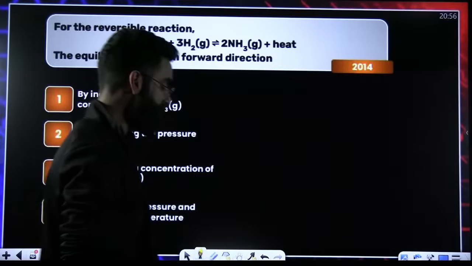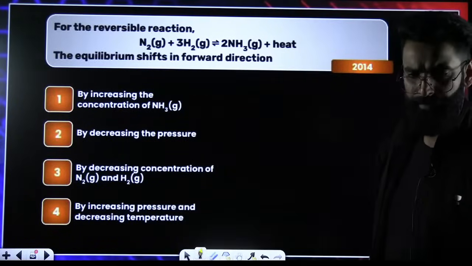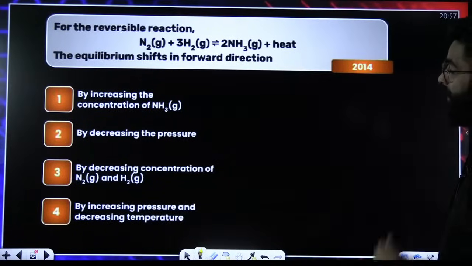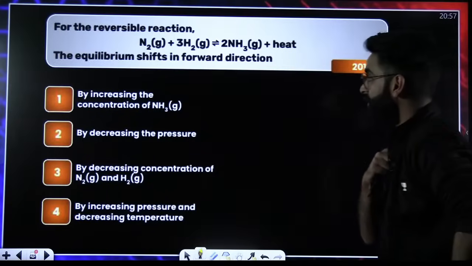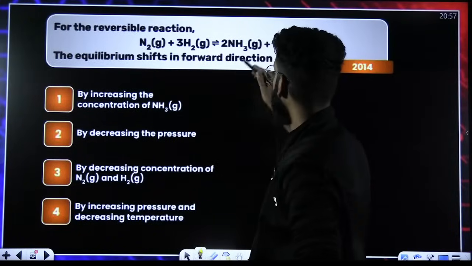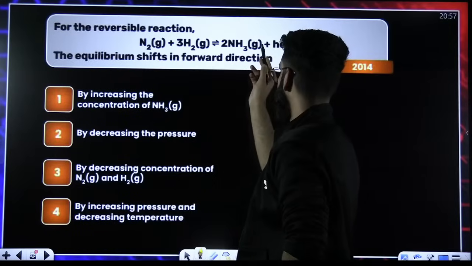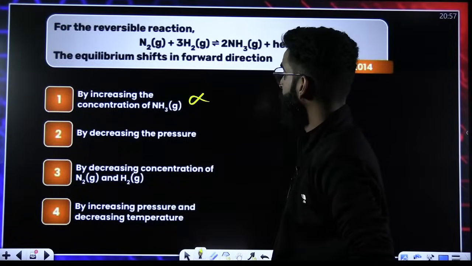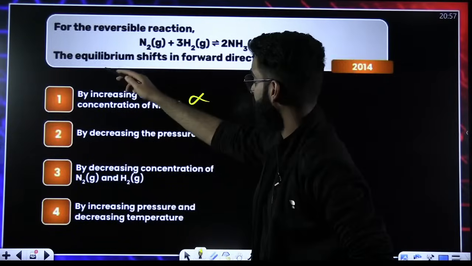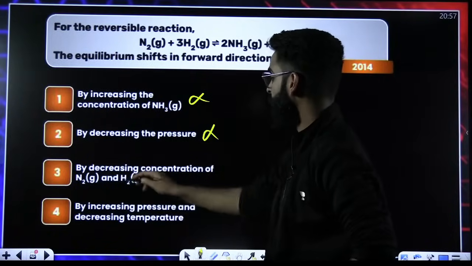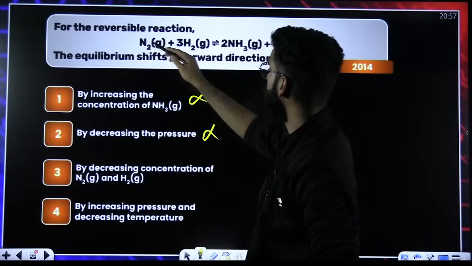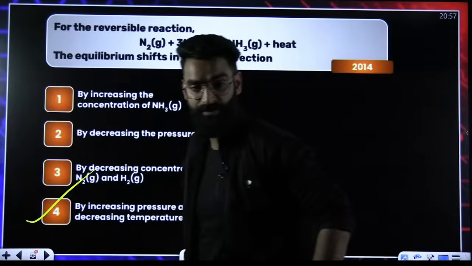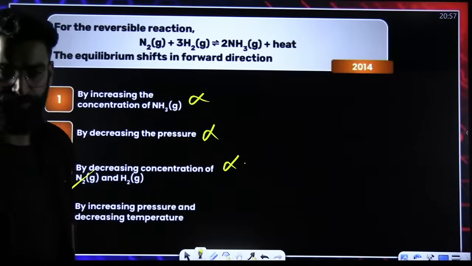Okay, one question based on Le Chatelier's principle. Can you check it out? For the reversible reaction, the equilibrium shifts in the forward direction by increasing the concentration of NH3? If you increase the concentration of NH3, equilibrium will try to decrease it, so backward. So this cannot be. By decreasing the pressure? If you decrease the pressure, equilibrium will try to increase it, so backward again, this cannot be. By decreasing the concentration of N2? Equilibrium will try to increase it, so backward again. But we have to check the forward, so option 4 has to be the one.